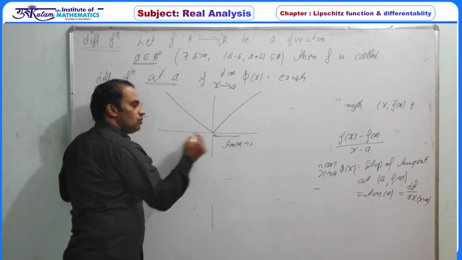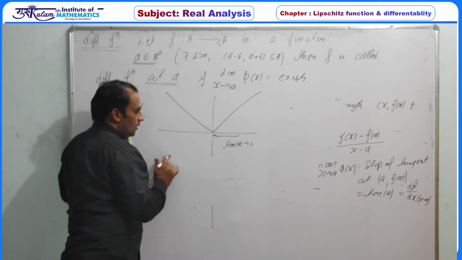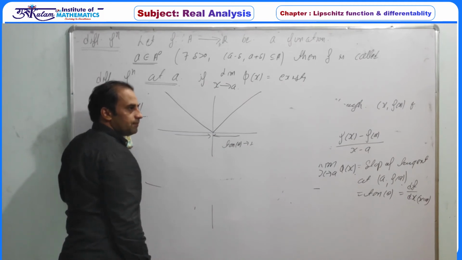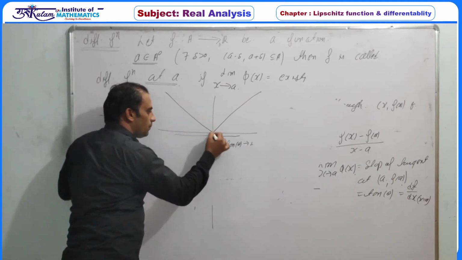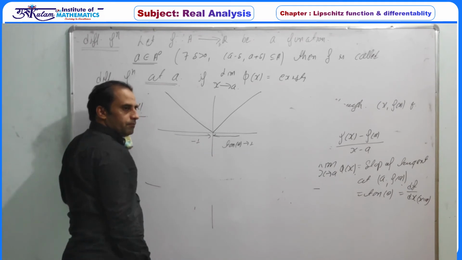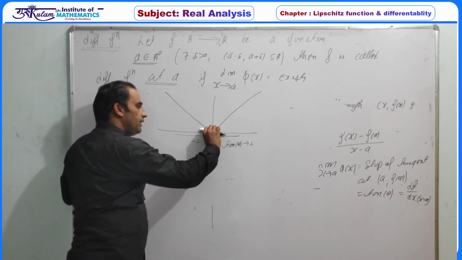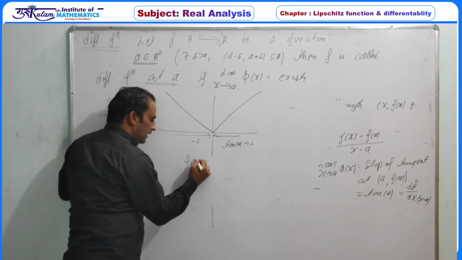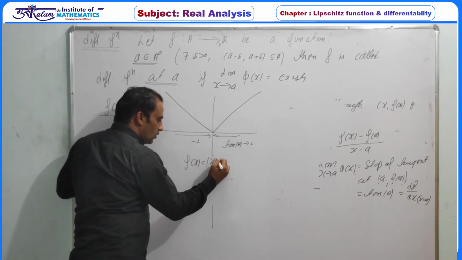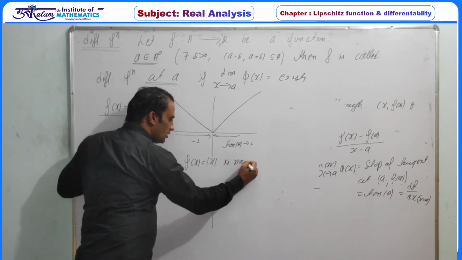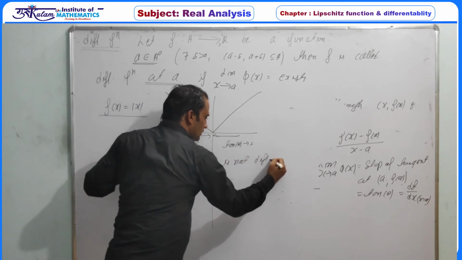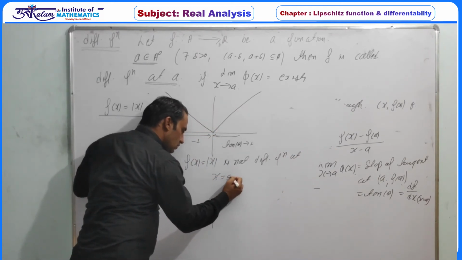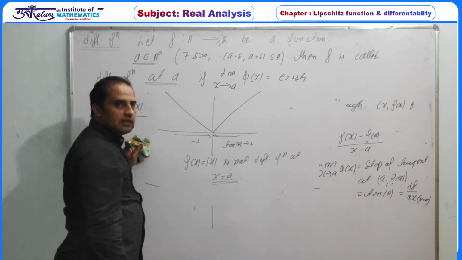Whenever we are approaching 0 from the left-hand side, the slope is minus 1, or there are an infinite number of tangents at this point. So f(x) equals mod x is not a differentiable function at x equal to 0, but it is continuous.